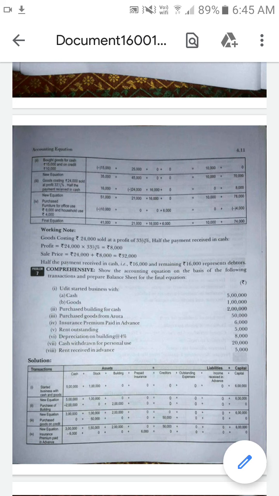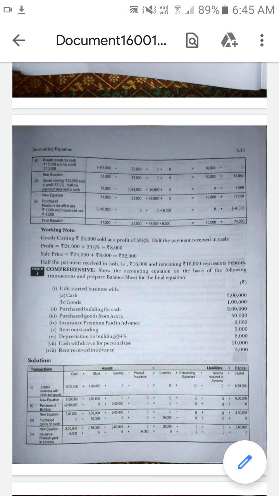Keep in mind. Okay, so this third transaction, purchased goods from Aurora: the stock is coming inside, even though the cash is not paid. Stock is one of the assets, and the amount is not paid immediately because it is purchased on a credit basis.